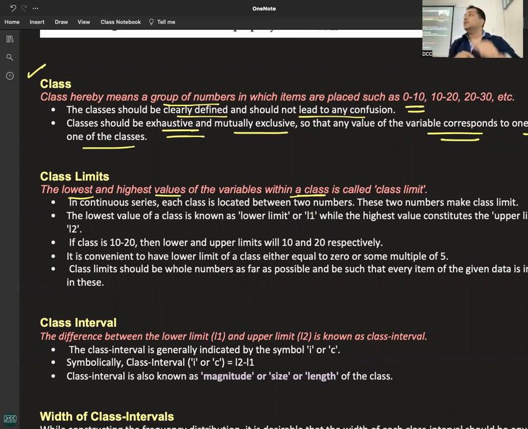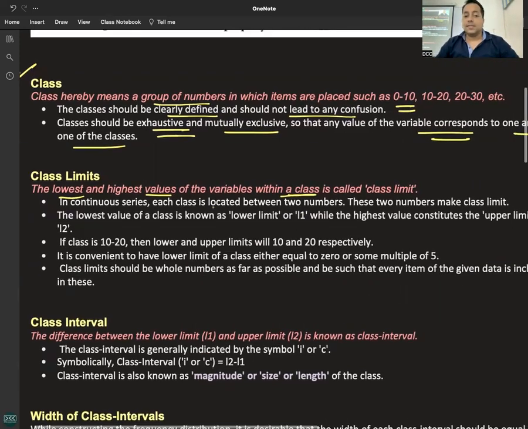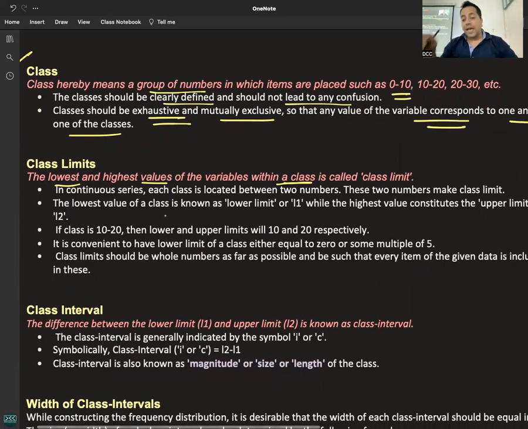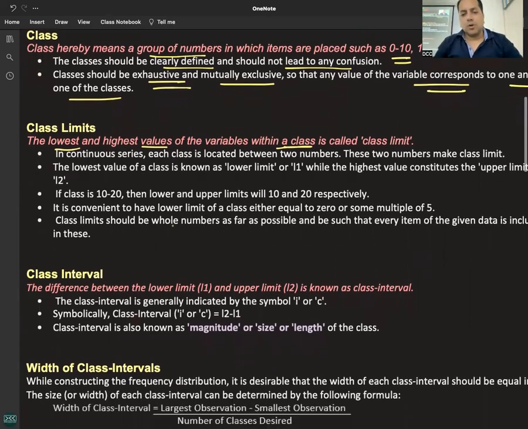So class limit is the lowest and the highest value of the variable within a class. एक word important है. In continuous series each class is located within two numbers. ठीक है, बाकी तो तुम्हें पता है कि lower limit क्या होती है, upper limit. बट मैं कह रहा हूँ define a class limit. पूरे टर्म उसमें मिस हो जाते हैं, कीवर्ड्स. हमें लगता है हमने तो पूरा बता दिया. No, lowest and highest value of the variables within a class is called a class limit.